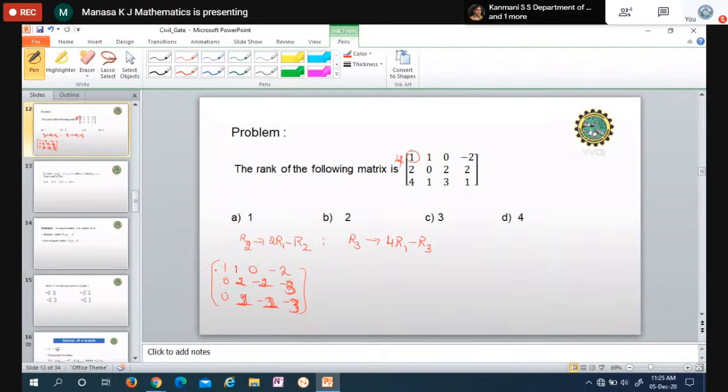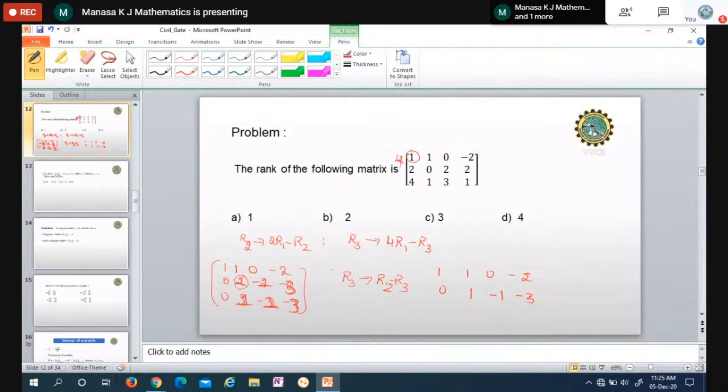Now, you can see the first element is non-zero. Below that, the entries are 0. Come to the second row. The first leading non-zero entry is 1. Below that, the entry must be equal to 0. So using this element only, you have to make this element 0. So the operation is R3, the elements being the same, so just subtract R2 minus R3 or R3 minus R2. Both are correct. The first row remains the same. The second row we are not touching; keep it as it is: 1, minus 1, and minus 3 actually.